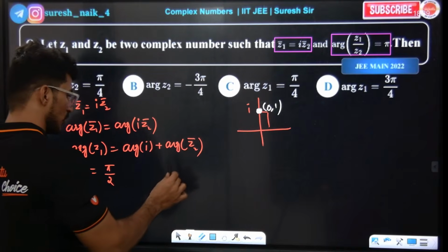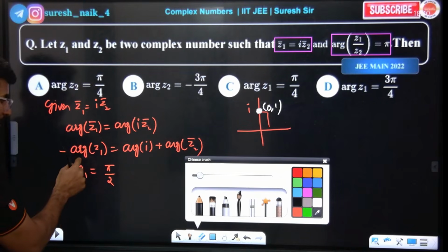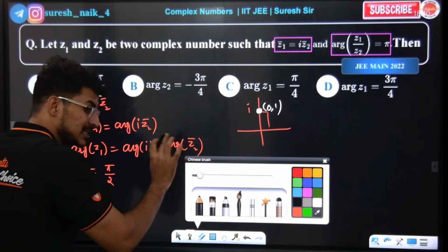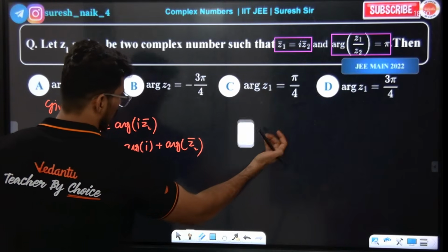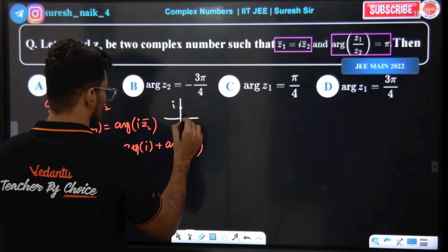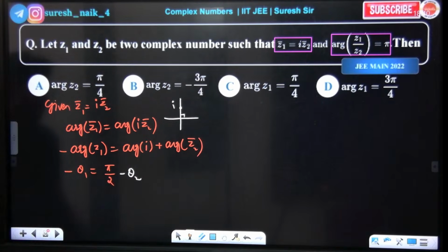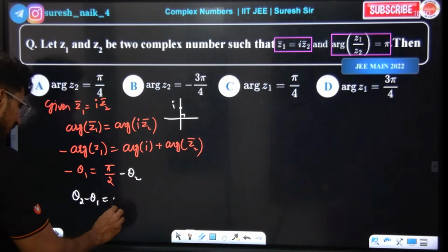So now argument of z1 bar is minus theta 1, and argument of z2 bar is minus argument of z2, which is minus theta 2. Hope you are getting the point. That's why argument of i is 90. Now theta 2 minus theta 1 is equal to pi by 2.